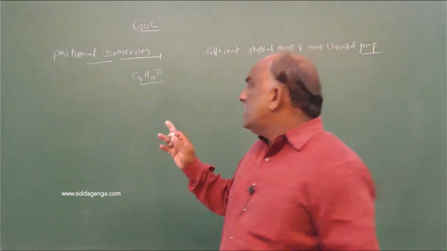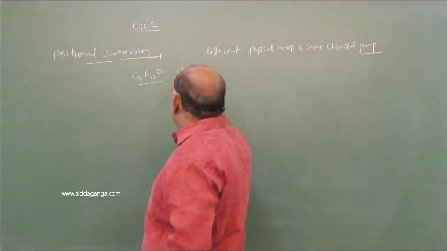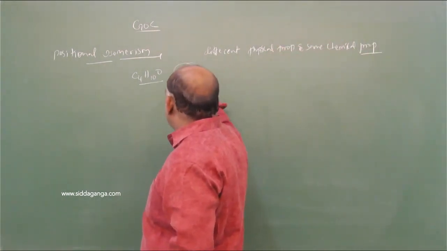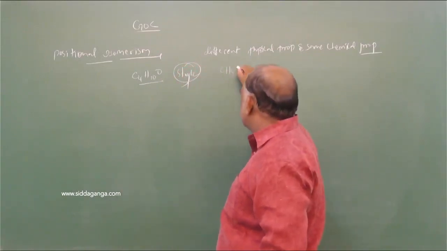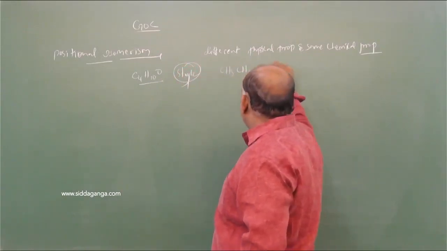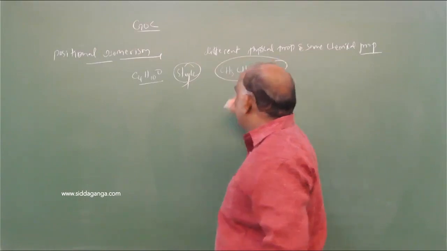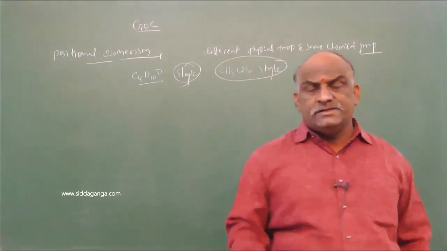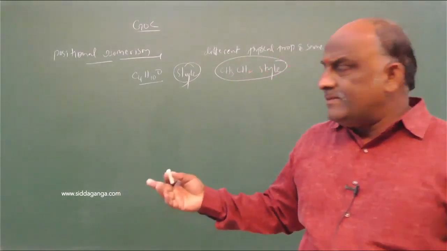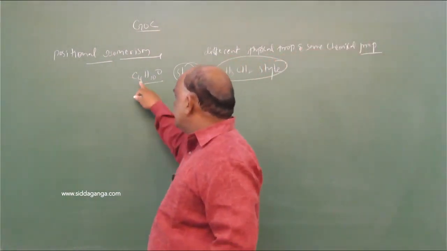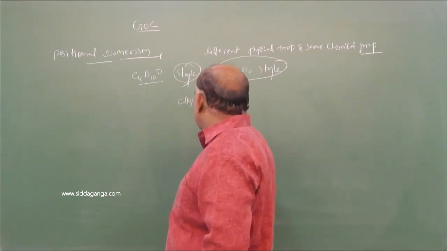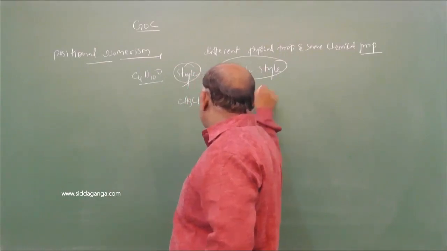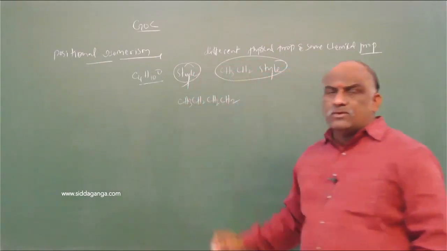We should follow one style for this type of formula. The style is the CH3CH2 style. Here the number of carbons is 4, so up to 4 carbons you should go like that: CH3, CH2, CH2, CH2. 1, 2, 3, 4 carbons over.